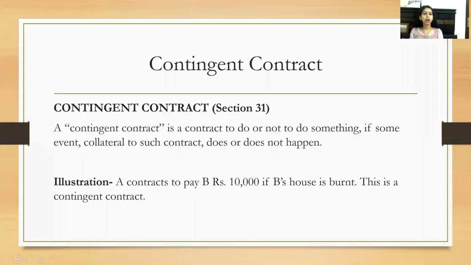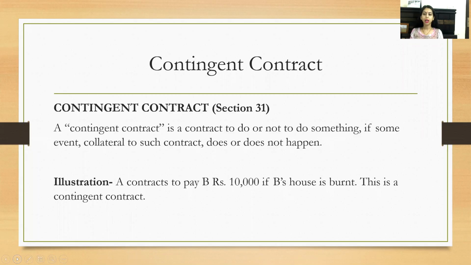Contingent contract has been defined in Section 31. A contingent contract is a contract to do or not to do something if some event collateral to such contract does or does not happen. That's why it depends on the happening and non-happening of a particular event.